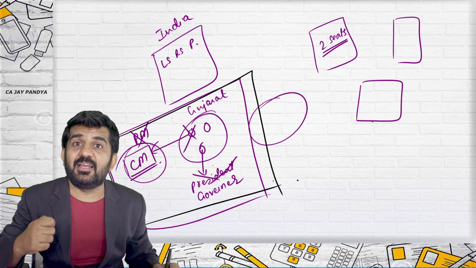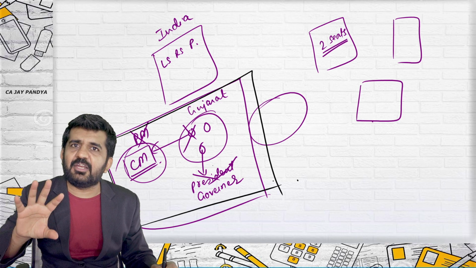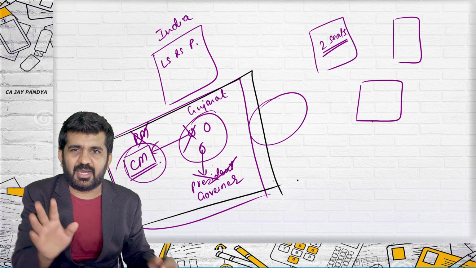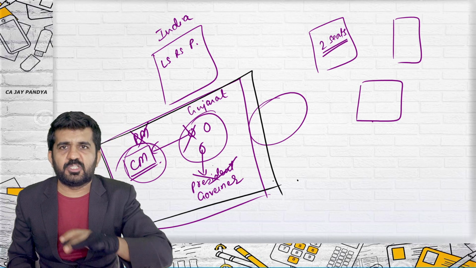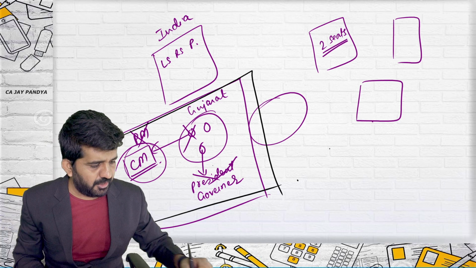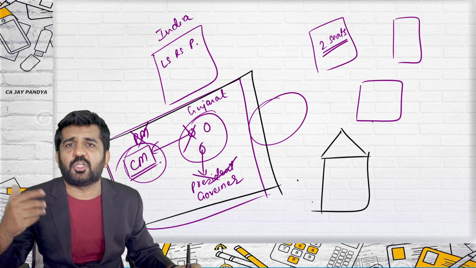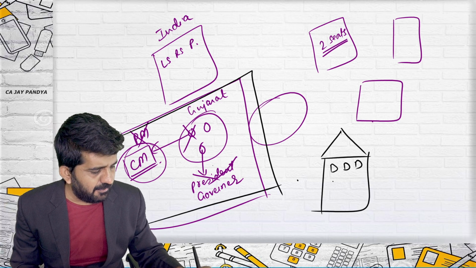There will be a legislative assembly election. Legislative assembly is the state assembly. I might have misspoken sometimes in the lecture, but legislative assembly is the state assembly. So there will be a state assembly like Lok Sabha, Rajya Sabha, but they are not termed as Lok Sabha, Rajya Sabha. There will be members.